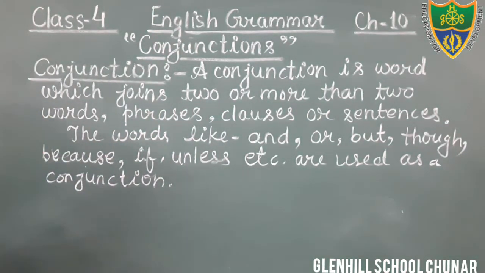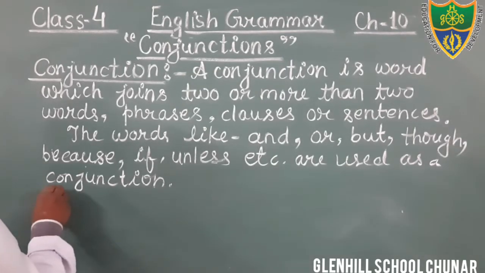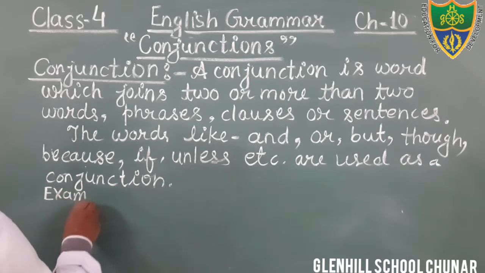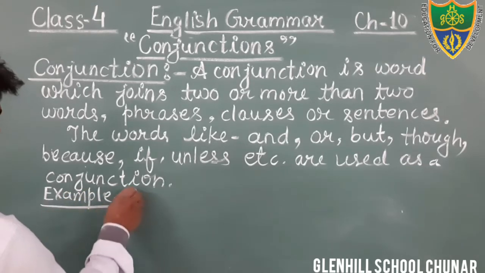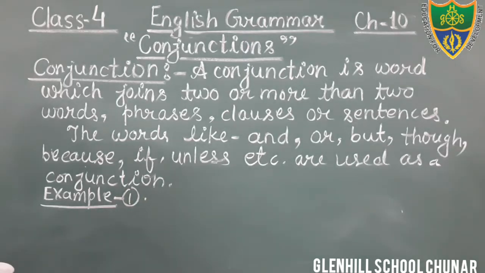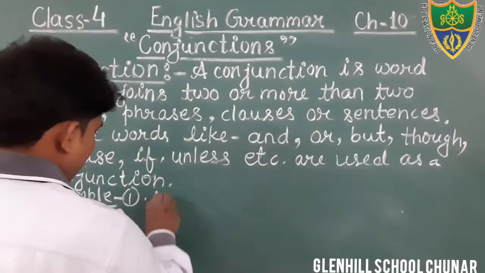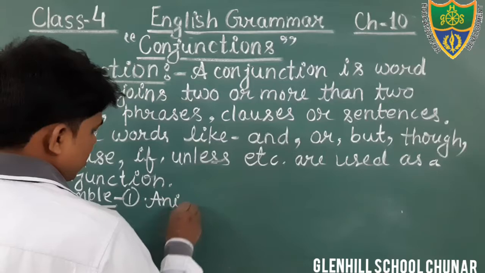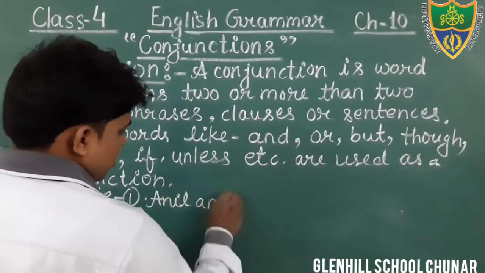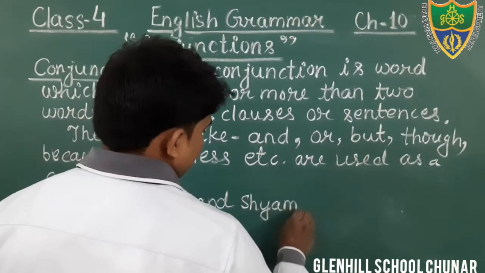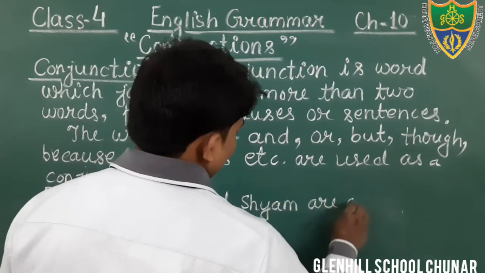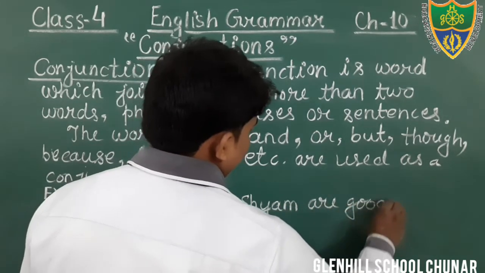Dear students, you can also write an example. Just see, write down the first example. Anil and Shyam are good friends.